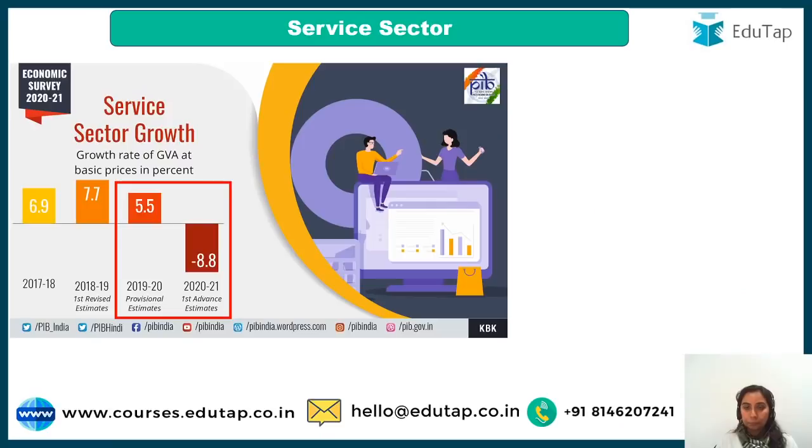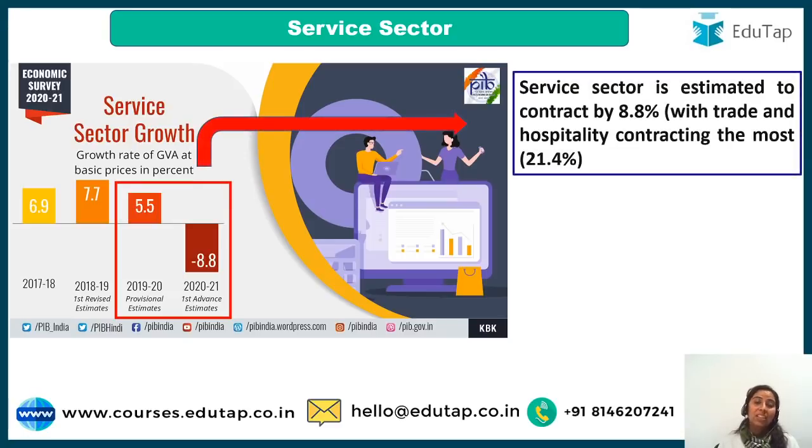Talking about service sector, guys, although India has been relying on the service sector a lot, the estimate says that it is going to decline by 8.8%. The service sector is estimated to contract by 8.8%. Again, the most contracting sectors would be trade and hospitality. Why trade and hospitality? You know the reason.